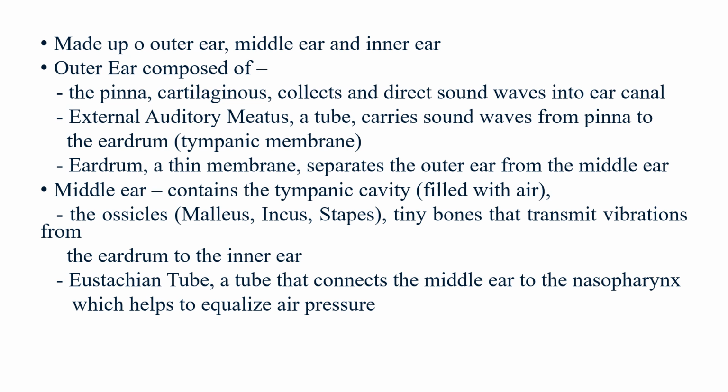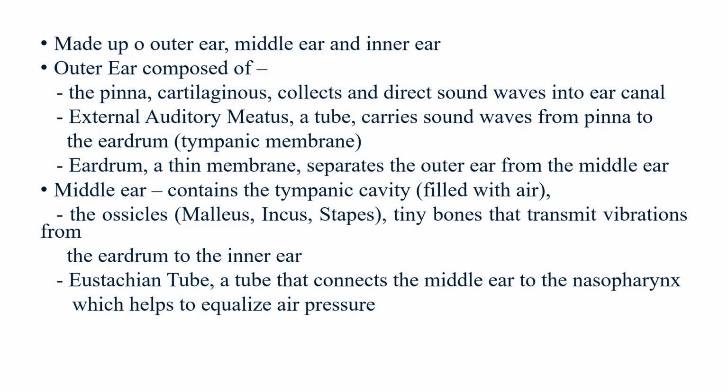Then we have the middle ear. The middle ear contains the tympanic cavity. The tympanic cavity is filled with air. Then we have the ossicles. The ossicles are usually referred to as the ear bones. They are tiny bones that transmit vibrations from the eardrum. They carry the vibrations from the eardrum down to the inner ear. And the ossicles are the malleus, the incus, and the stapes.